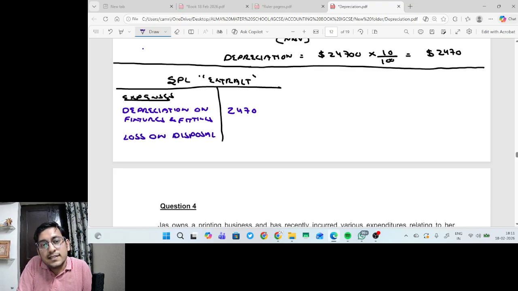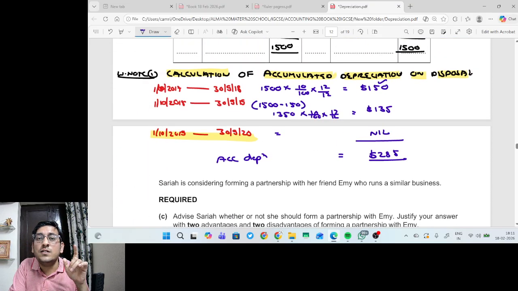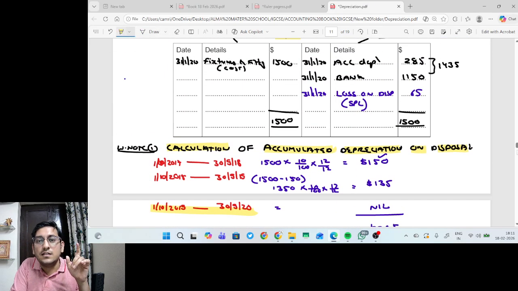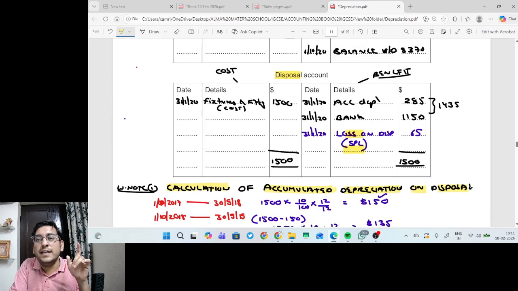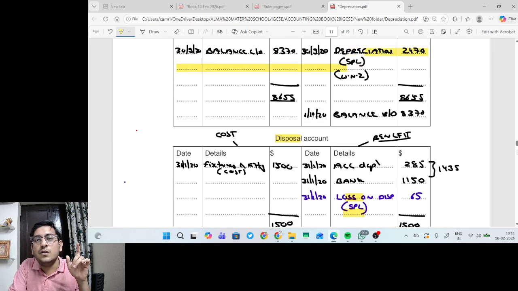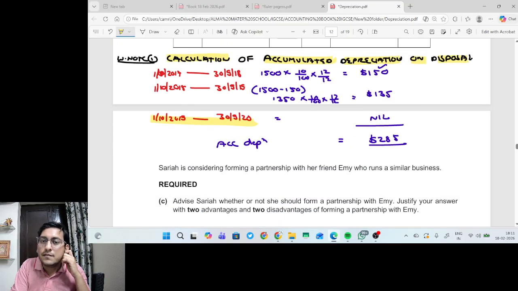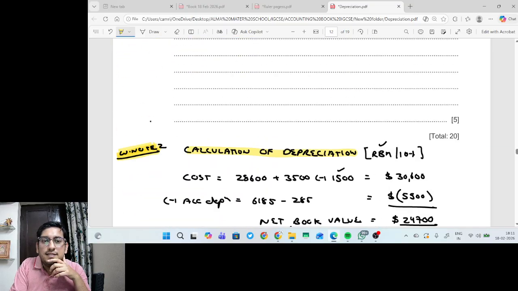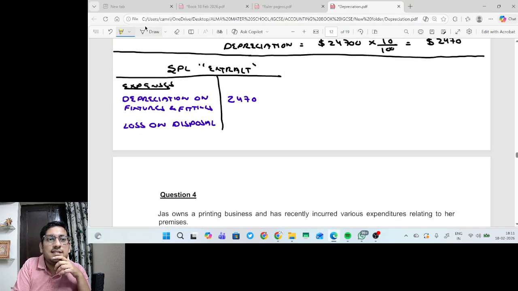That's why I have put SPL in brackets, because this will go to the statement of profit and loss. Clear? So this is loss on disposal, 65.